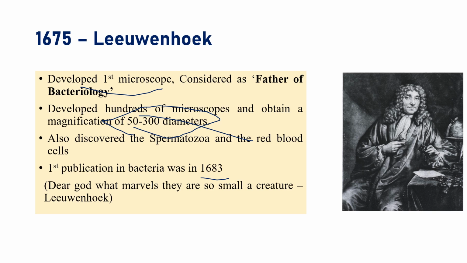He also discovered spermatozoa and red blood cells. In exams, the kind of questions we would expect are: who is the father of bacteriology, and who developed magnification lenses for the microscope. Previously we discussed Robert Hooke. The double lens microscope was invented by Robert Hooke, right?